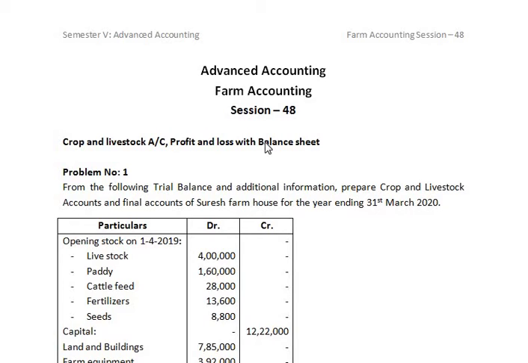Welcome to Farm Accounting session 48. The previous session was regarding problems on trading account, profit and loss account and balance sheet. This session is regarding crop account, livestock account and profit and loss account with balance sheet. Let us see the problem.